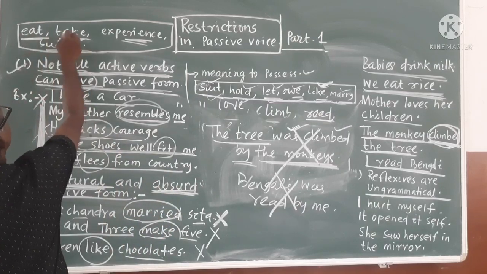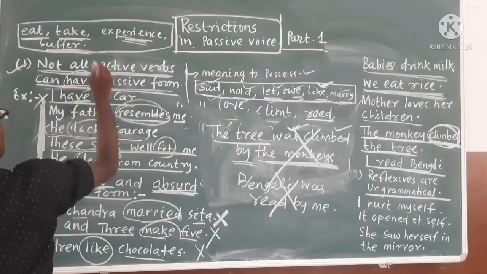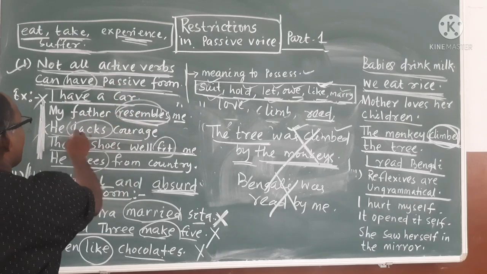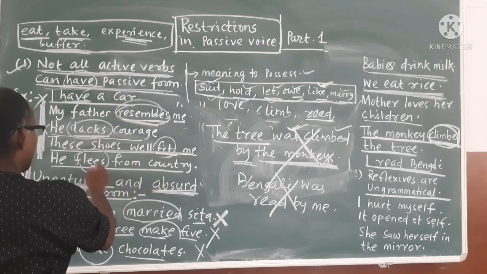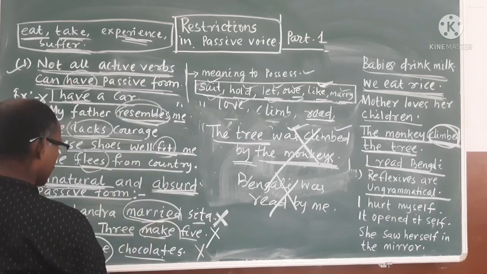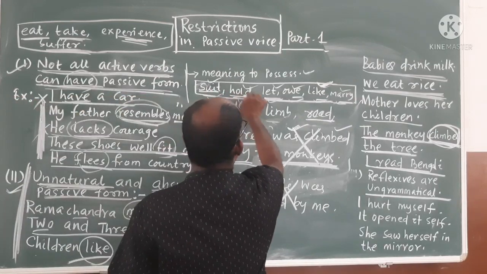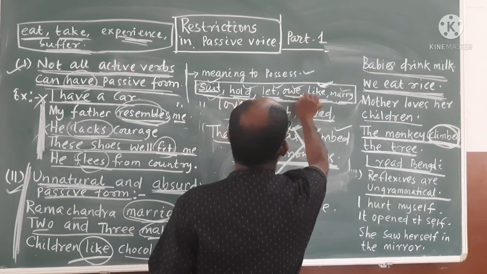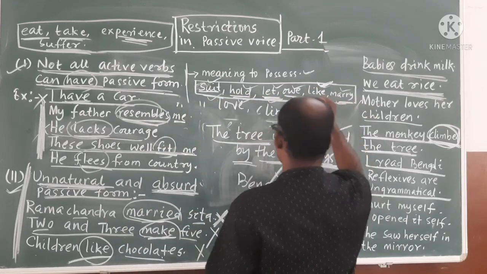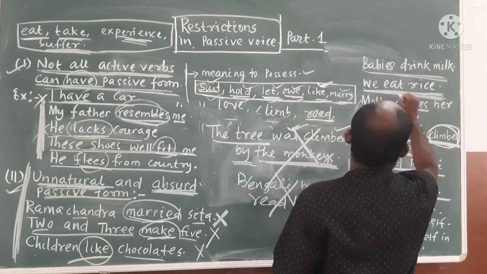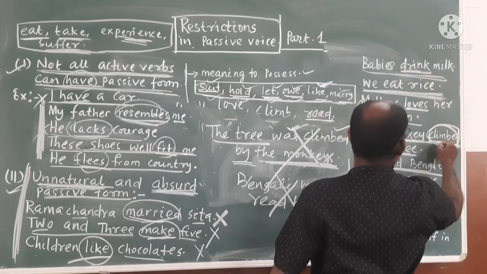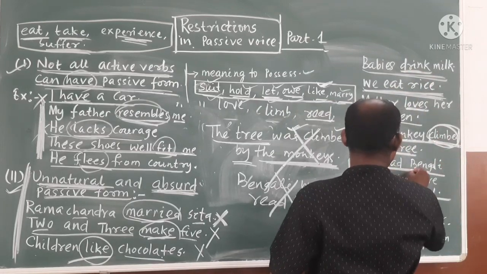Please see: eat, take, experience, suffer, have, resemble, lack, feed, flee, marry, make, like, then should, hold, let, owe, love, drink, climb, read.